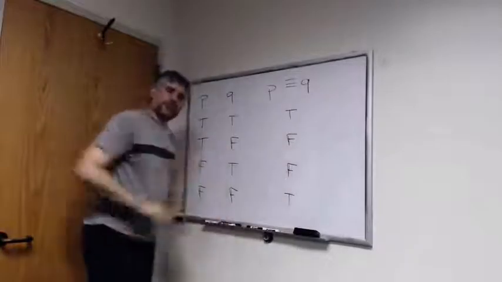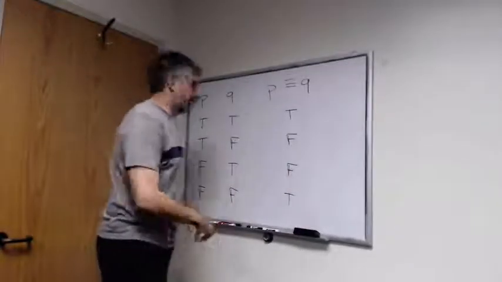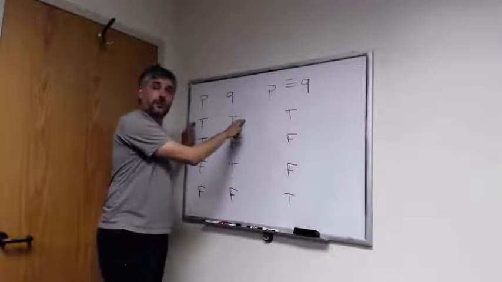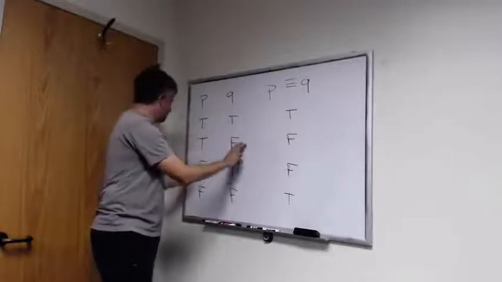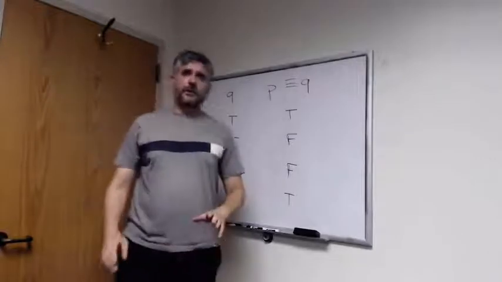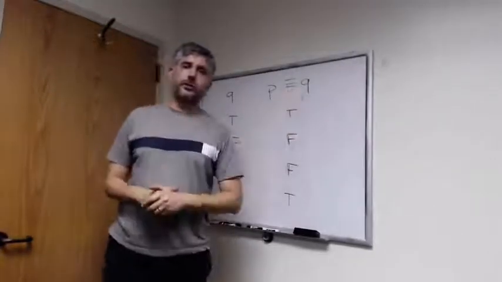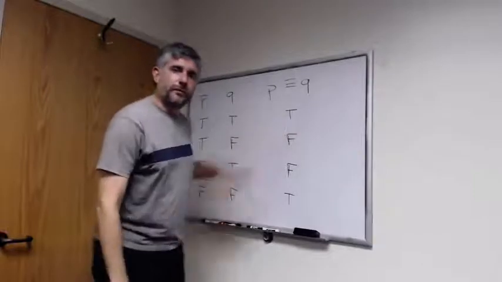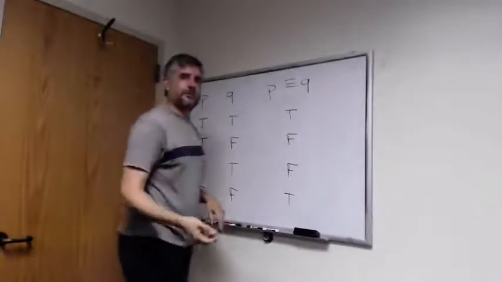Now, here's the truth table for the biconditional. Remember, we have four possible situations. P and Q are both true, P is true and Q is false, P is false and Q is true, or P and Q are both false. Well, P biconditional Q is true whenever P and Q have the same truth value.